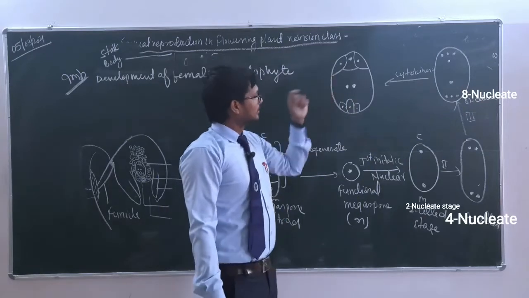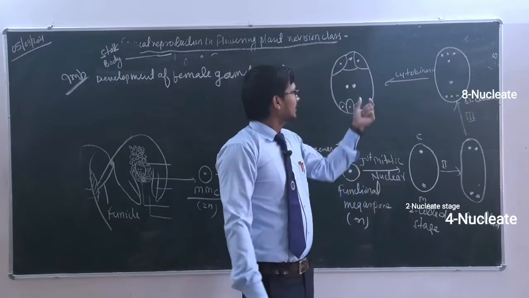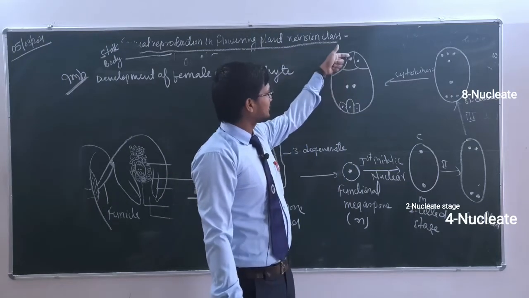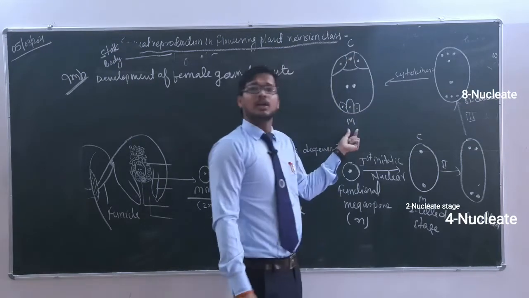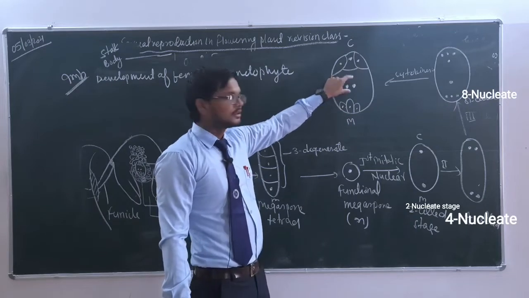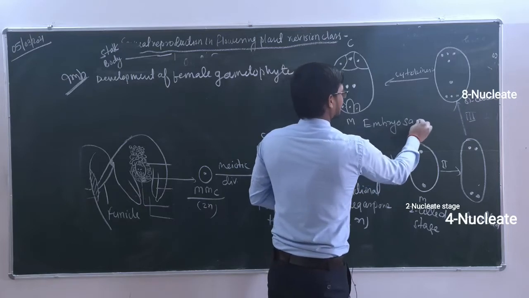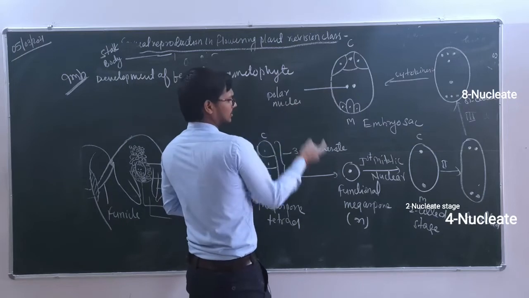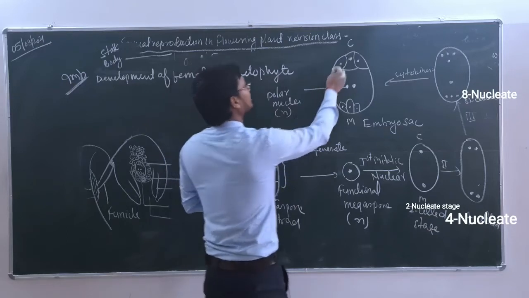ओके, सो बेटा जो cytokinesis हुई है, यहाँ से आप देख सकते हैं हमने दिखाया था कि कितनी बार nuclear division हुआ? 3 बार. लेकिन जब cytokinesis हो रही है तो यहाँ से देखिए 3 cells जो move कर रही हैं above portion में, 3 जो move कर गई नीचे की तरफ, मतलब 3 cells move towards the chalaza, 3 move towards the micropyle. They undergo the process of cytokinesis and these 2 remain in the center. So this condition is known as what? This is representing what? Embryo sac. Let's label: these 2 are the polar nuclei, because all these are made up of the functional megaspore that was haploid. So the ploidy level is the same, haploid. These are what?